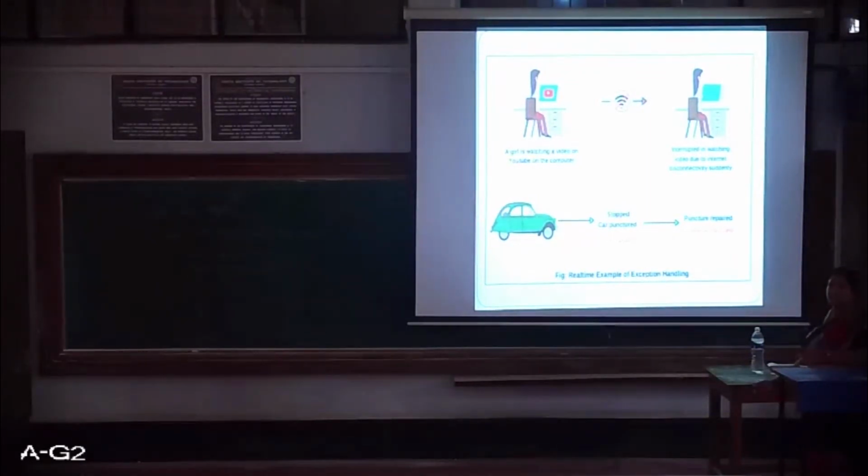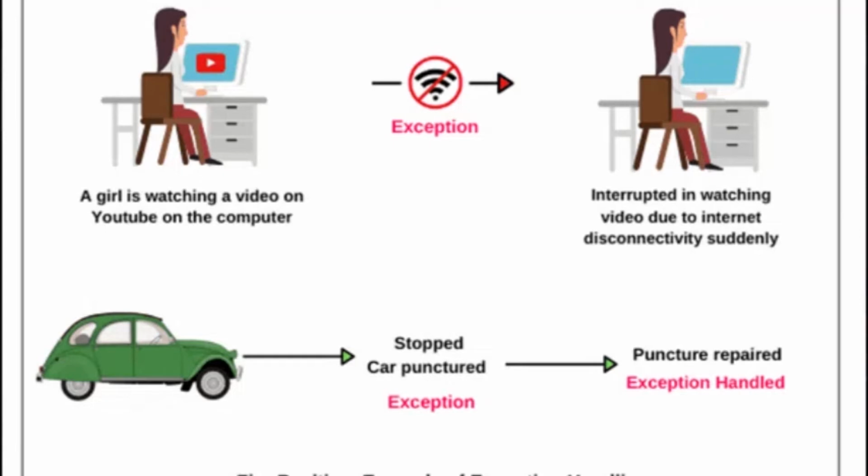Look at this example. In this picture, we can see that there is a girl watching a video on YouTube, and suddenly the internet connectivity is disconnected or it's not working. In this case, she's not able to continue watching the video on YouTube. This interruption is nothing but an exception.